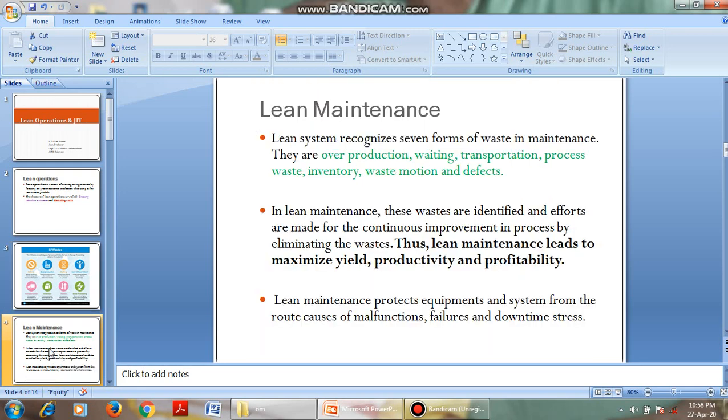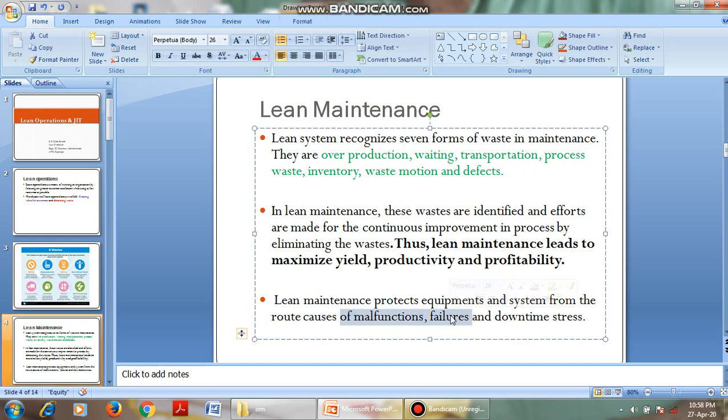And the next one is, lean maintenance leads to maximum yield, productivity, and profitability. Lean maintenance protects equipment systems from root causes of malfunctioning, failure, and downtime stress. That is, because of lean maintenance, our equipment and machinery are protected, and there are fewer failures.